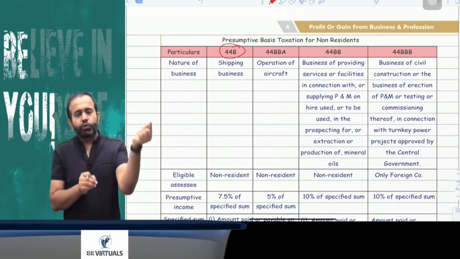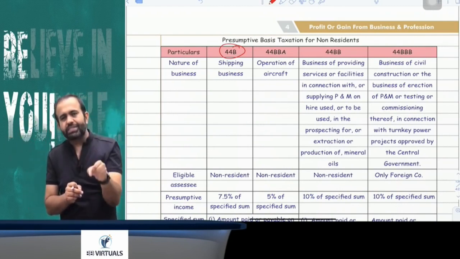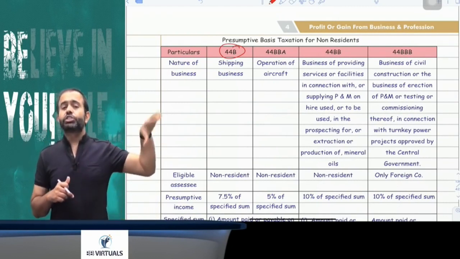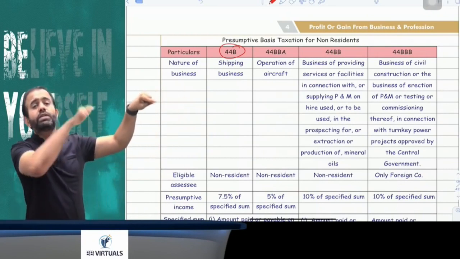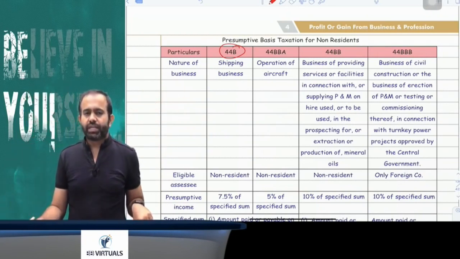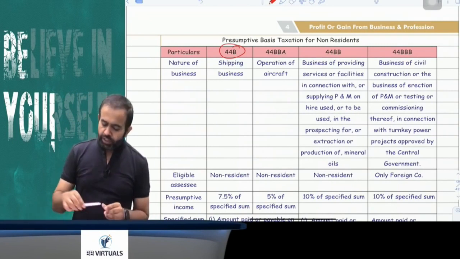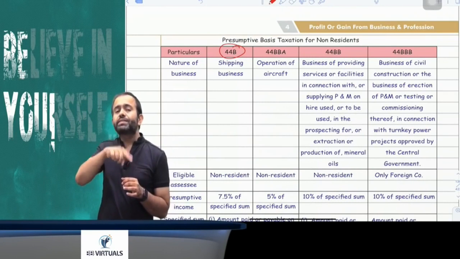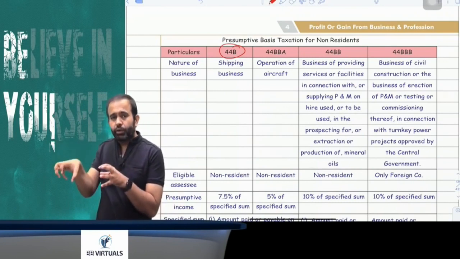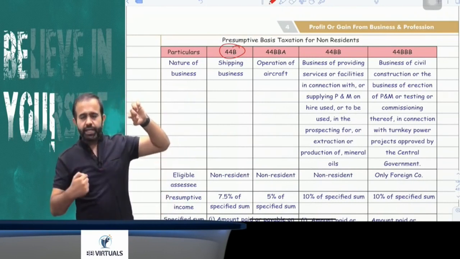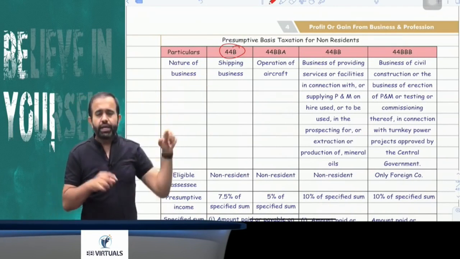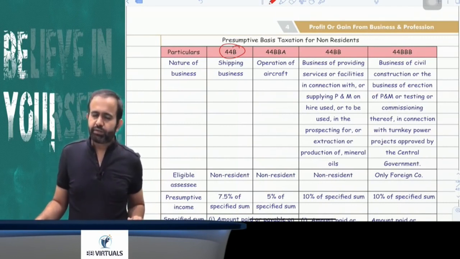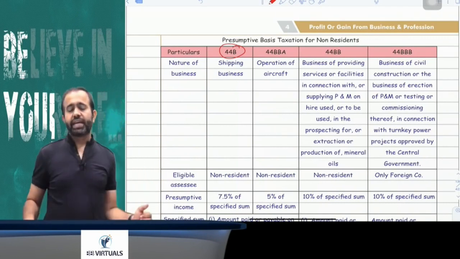Whatever money is received for any goods or passengers shipped at any port in India will be taxable in India. And if anything is shipped outside India and the amount is received in India, that will also be taxable in India. So guys, try to understand: whatever amount he receives in India or outside India for goods or passengers shipped at any port in India, or received in India for shipment from outside India, that amount will be multiplied by 7.5%. Here 7.5% will be his PGBP income for a non-resident engaged in the shipping business.